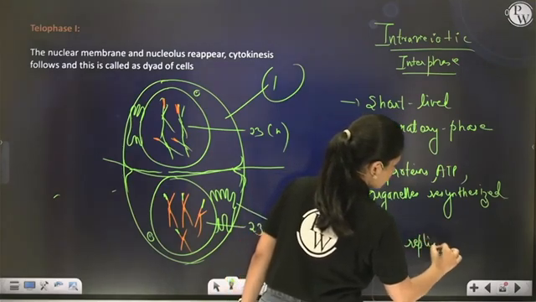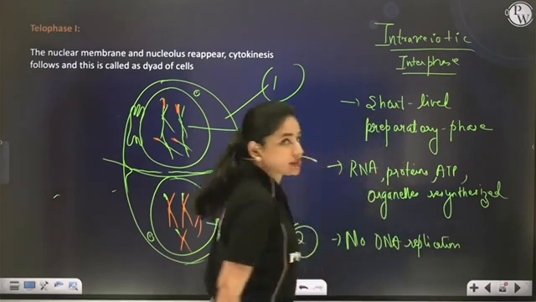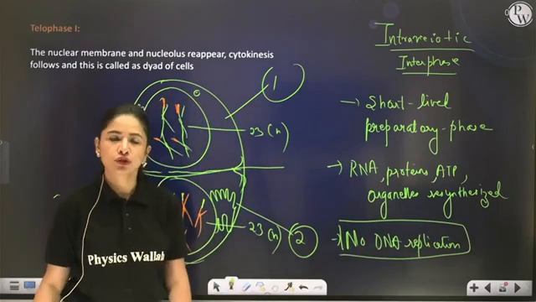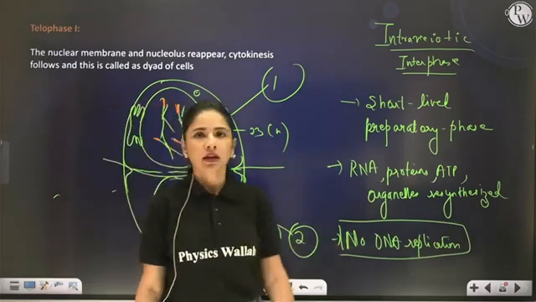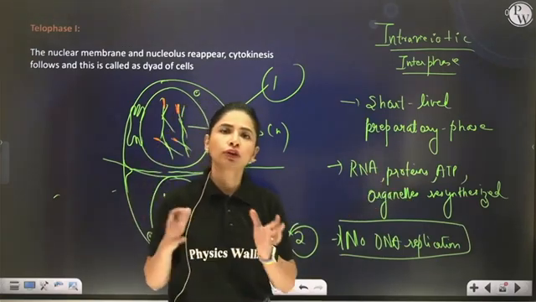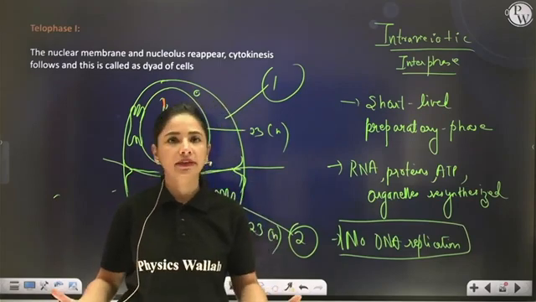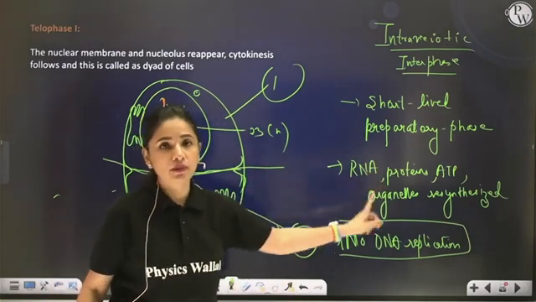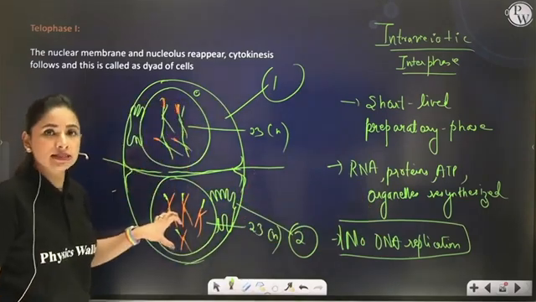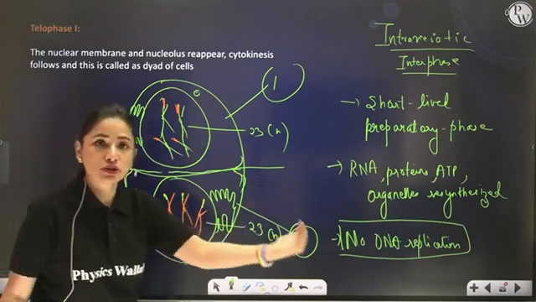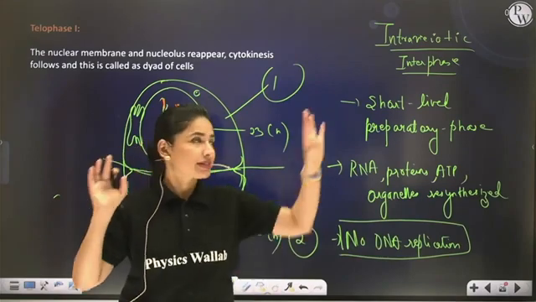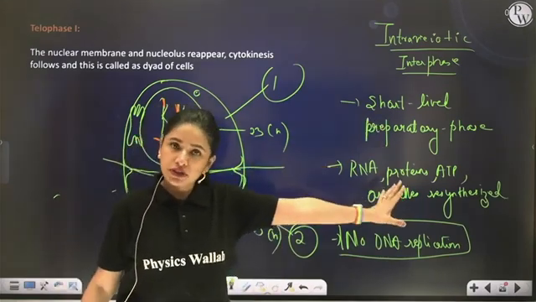So it is almost similar to interphase, but with this difference: no DNA replication, no histone protein synthesis. Otherwise, intrameiotic interphase is the same as real interphase. It is also a preparatory phase. This phase is responsible for preparing these two cells to get ready for meiosis II, for the next round of equational cell division. So now this intrameiotic interphase is clear to everybody.